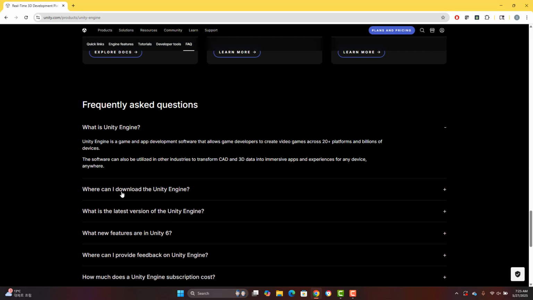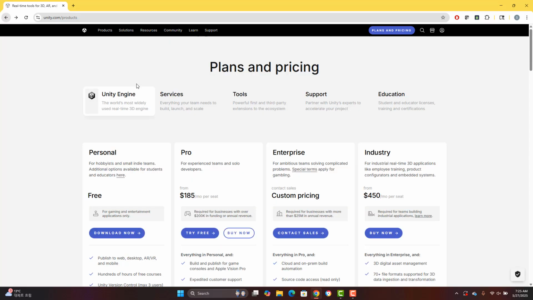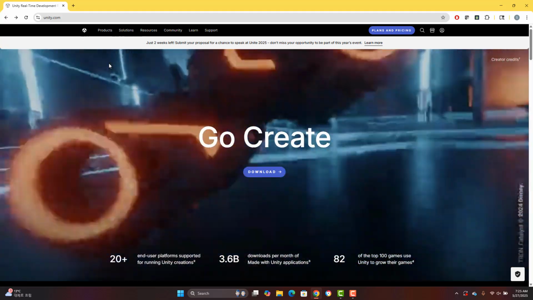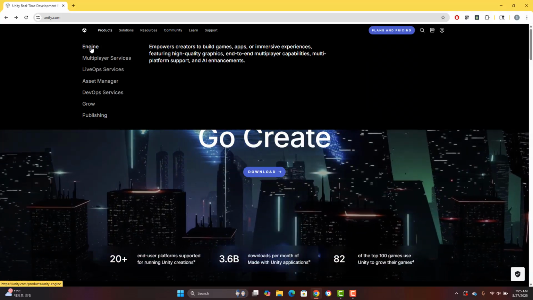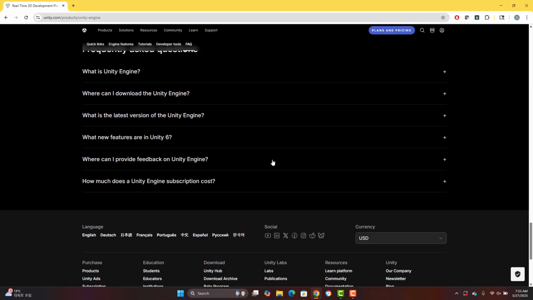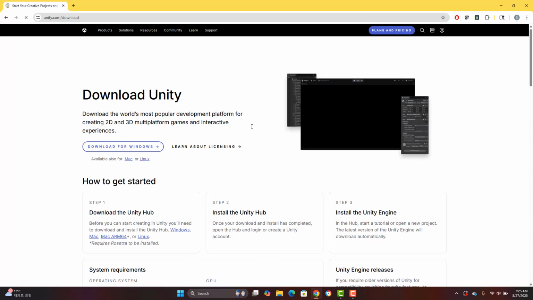Okay, and where can I download Unity Engine? Actually, here you can find this page right over here. Unity Engine is available in the Unity Hub. Follow on-screen instructions for guidance through the installation process and setup. Okay. So again, what I just did, okay, this is the Unity website. I went to Product Engines, scroll down, and where can I download the Unity engine? And here, Unity Hub.